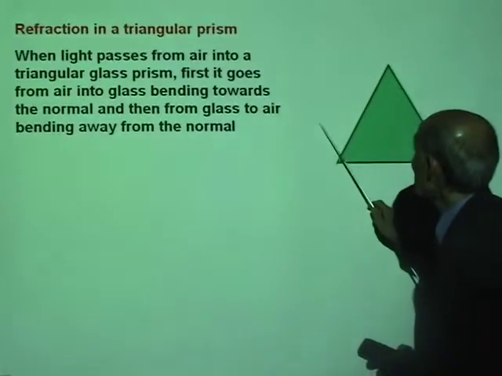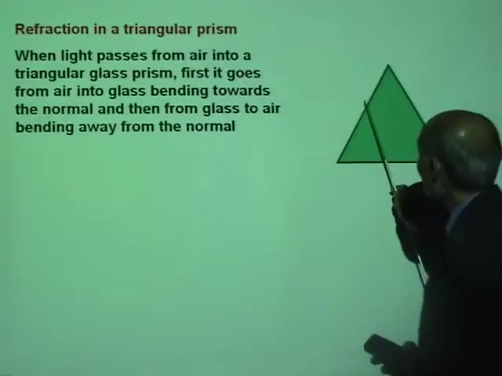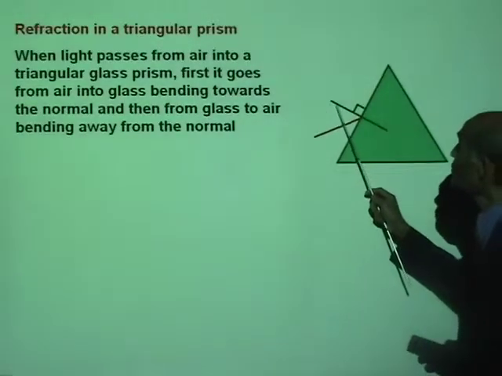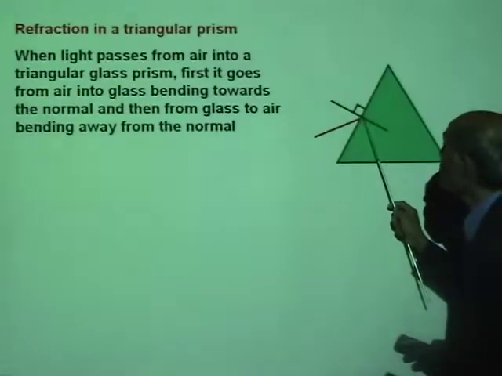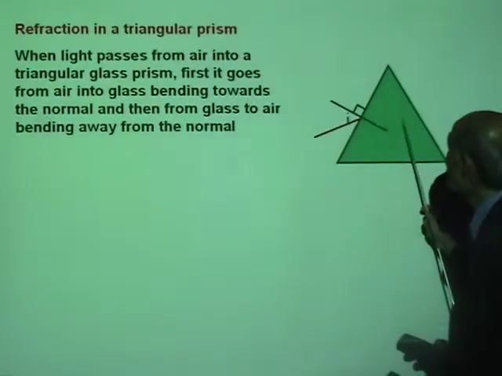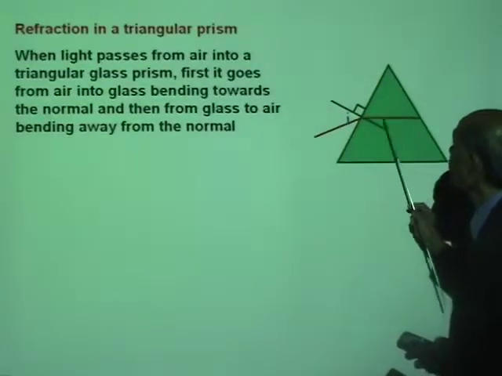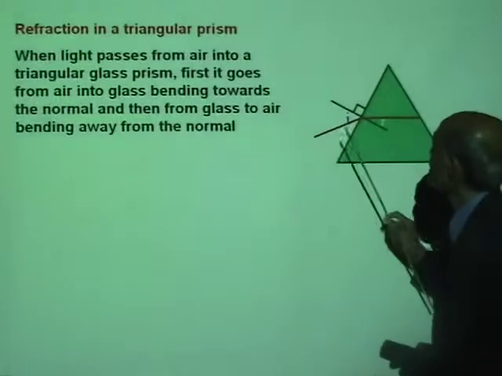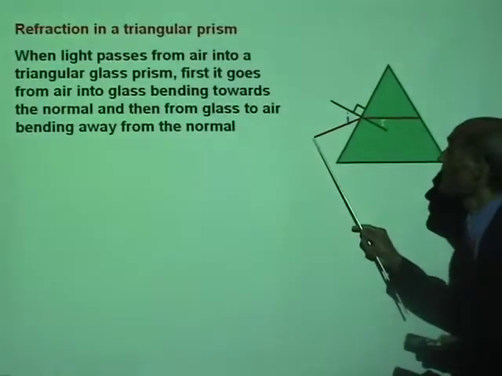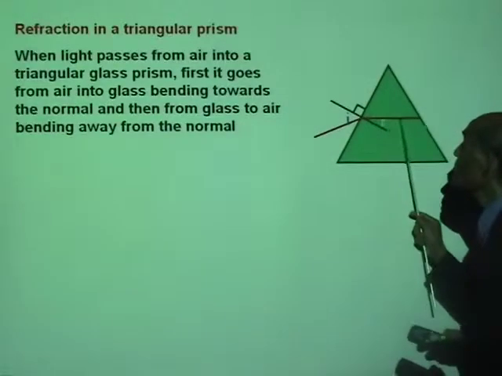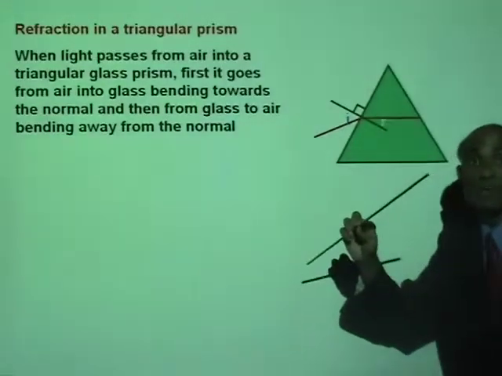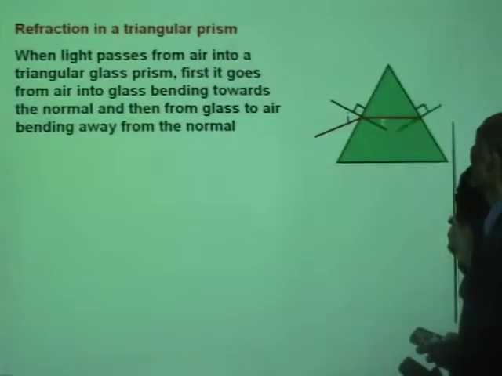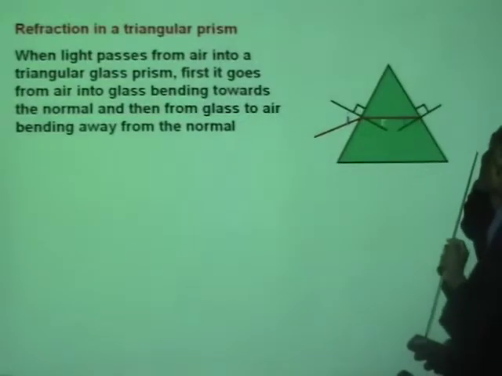So when light enters from air into glass, it bends towards the normal. Watch that. Now here's a ray of light. This is the normal. This is now going to bend towards the normal. There you are. You see that? So the angle of refraction is less than the angle of incidence. So a ray going from air into glass is bending towards the normal. Now what will this do when it goes from glass into air? It will bend away from the normal.